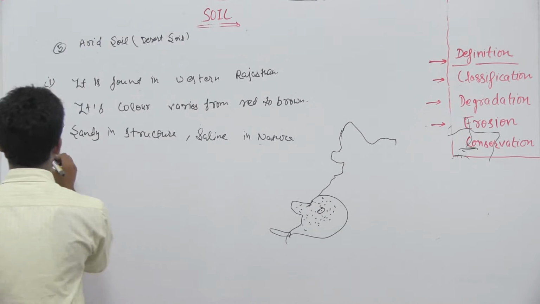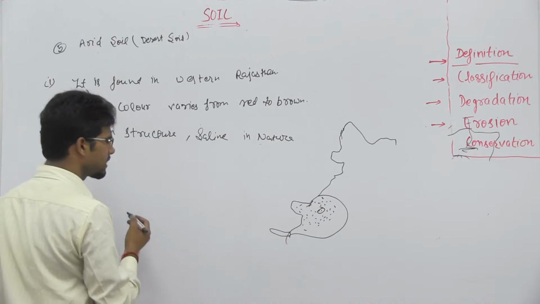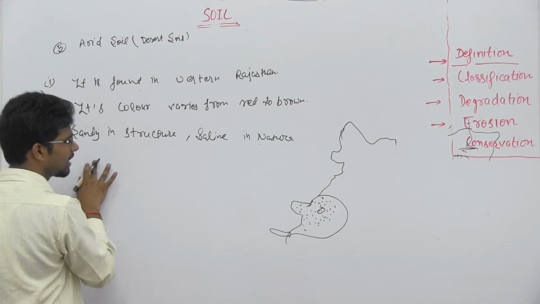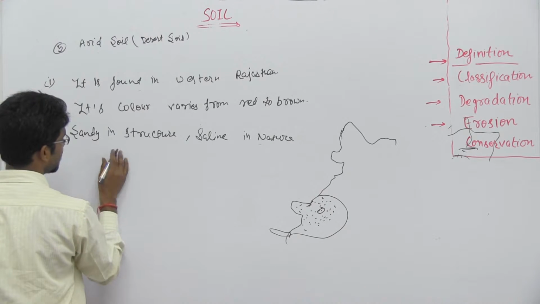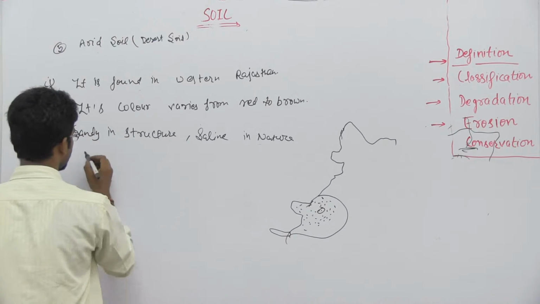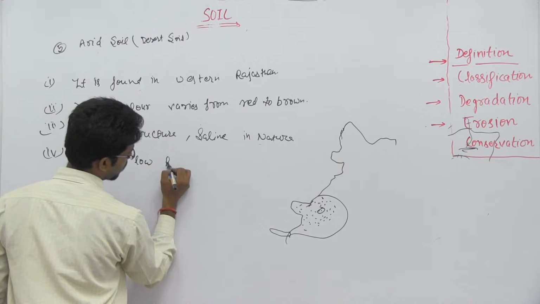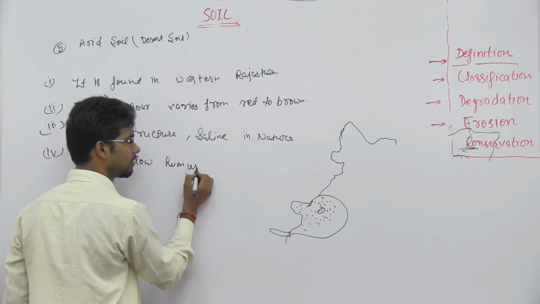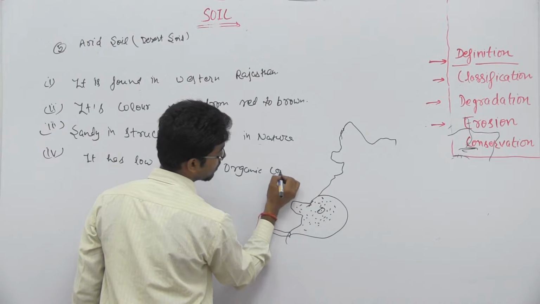So about the next point, that is fourth. In this one, as it is found in the desert area and has very low rainfall, it has low humus and organic content.